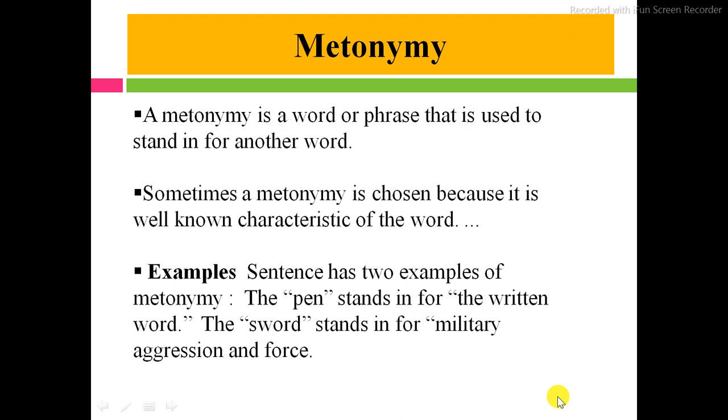A very popular example is given, that is, the pen is mightier than the sword. It is known as a metonymy because in the sentence the pen and the sword are compared to each other. The pen stands in for the written word and the sword stands in for military aggression and force. Here, the pen is used in comparison to the sword. It means the pen and the sword are connected to each other.